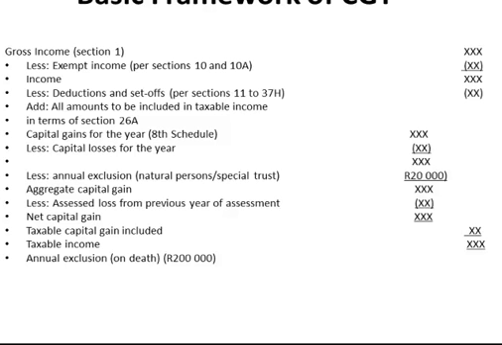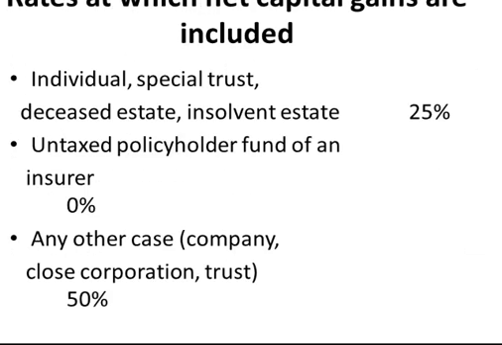For natural persons and special trusts, you get an annual exclusion of 20,000 Rand. You will then get an aggregate capital gain from where you can deduct any assessed losses from a previous year. You get a net capital gain, and from that net capital gain, if it's an individual, 25% of that will be your taxable capital gain, which is added to your income to give you taxable income. Your annual exclusion on death is 200,000 Rand. Rates at which net capital gains are included, which we have done.